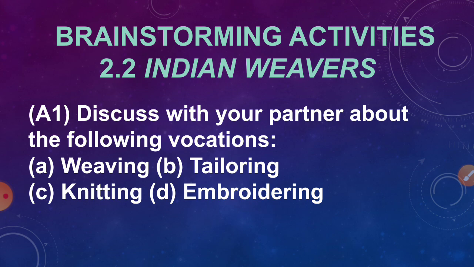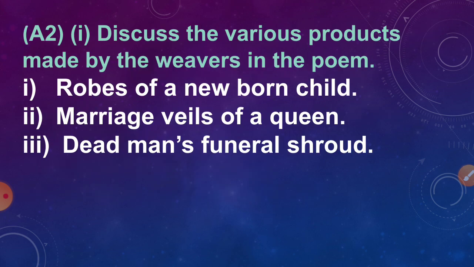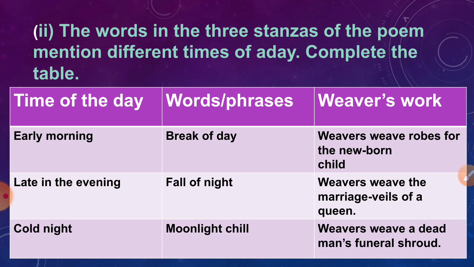Let's jump to the next activity, A2. Discuss the various products made by the weavers in the poem. The first product made by the weavers in the poem is the robe of a newborn child. The second product made by weavers is the marriage wealth of a queen. And third is a dead man's funeral shroud. It's a very simple activity. Let's begin with the next activity now.